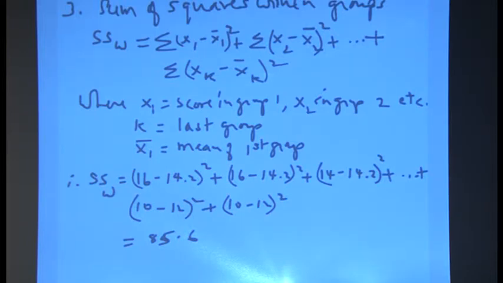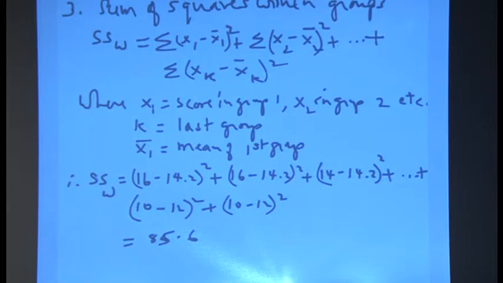So, the whole lot. Here we have the first sample, which has 16 minus the mean of that group, squared. The first score in the first group is 16, so 16 minus the mean of the first group, 12.2, squared. Then the next number also is 16. Then plus 14, the third number, minus 14.2, that is the mean of the first group, squared. You keep on going from the first group, then second group, third, fourth, and fifth group.